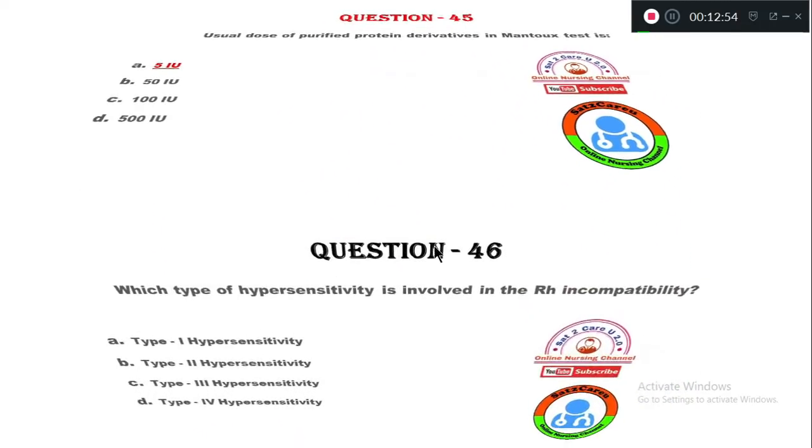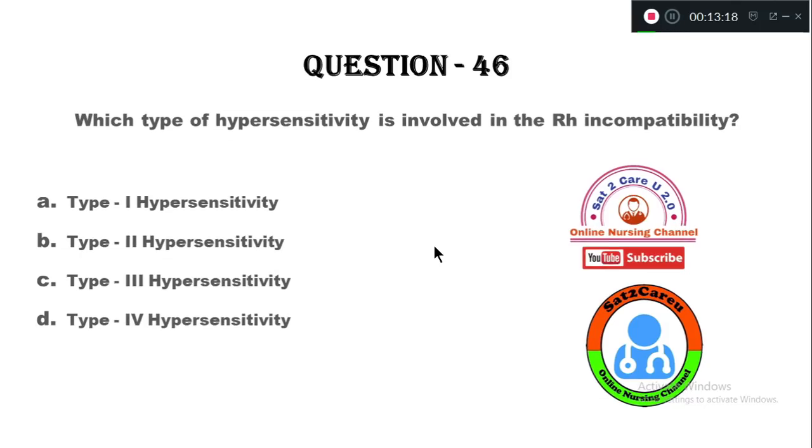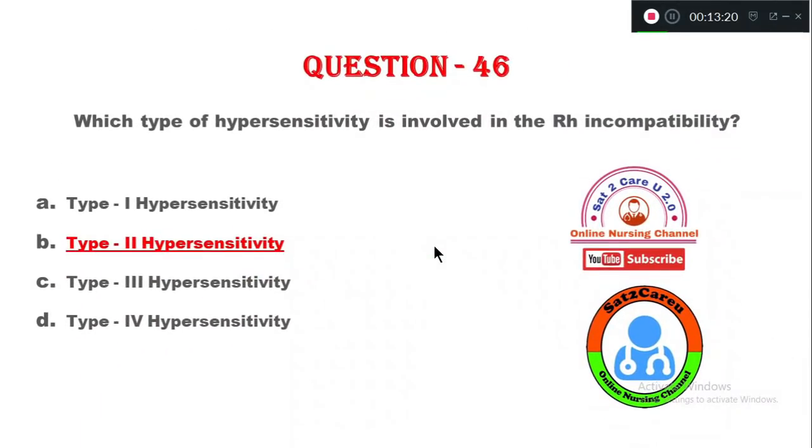Question number 46. Which type of hypersensitivity is involved in Rh incompatibility? Option A, type 1 hypersensitivity, B, type 2 hypersensitivity, option C, type 3 hypersensitivity, option D, type 4 hypersensitivity. So the type of hypersensitivity seen in Rh incompatibility is option B, type 2 hypersensitivity.